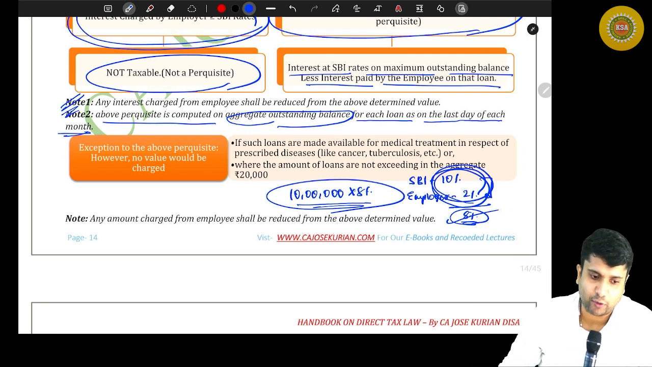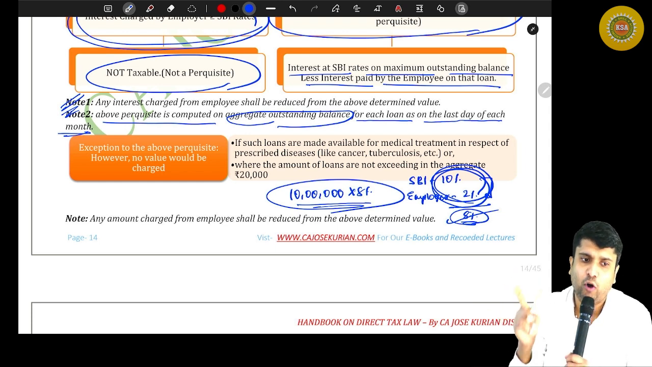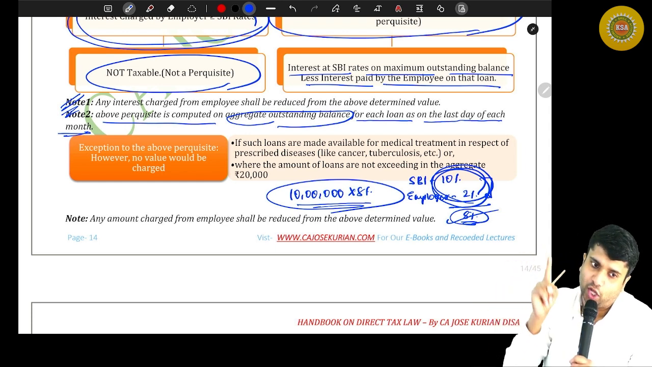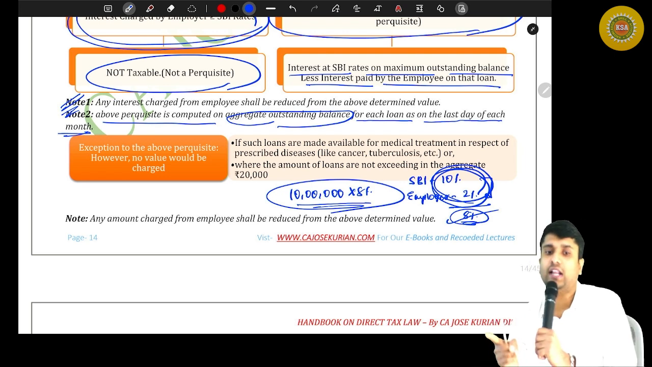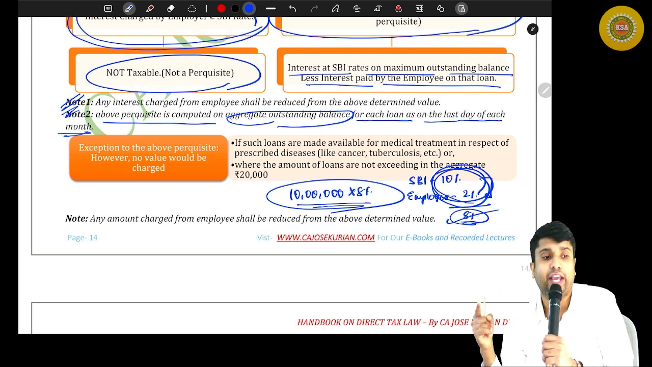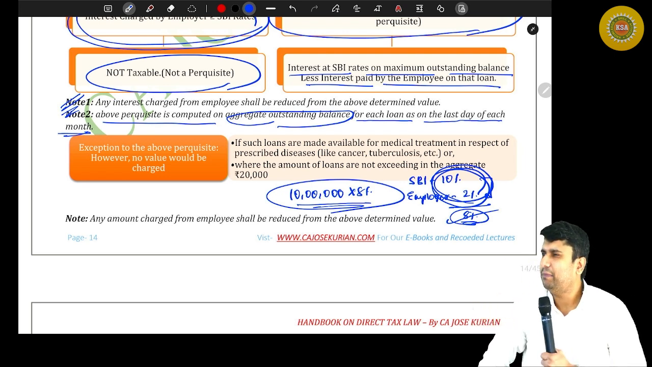That's what I'm about to say, Rahul. Don't worry. Okay, that's what this note is. Read this again. Above perquisite is computed on aggregate outstanding balance for each loan as on the last day of each month. There is a problem when you repay a loan. What is the problem? Not a problem.